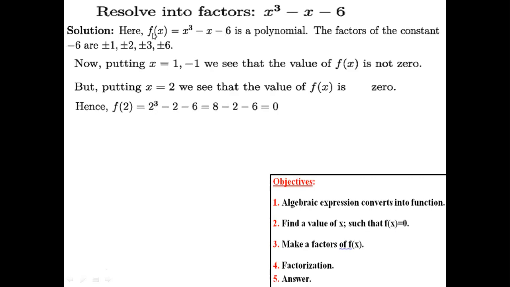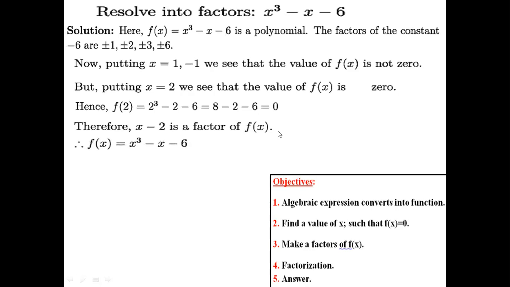Then putting the value 2, our given function was f of x equals x cube minus x minus 6, and f of 2: just put the value of 2 in place of x, then you will get the answer 0. So for 2 we get f of x equal 0. Then make a factor of f of x. What is the formula for a factor? Yes, variable minus value. So x minus 2 is a factor of f of x.